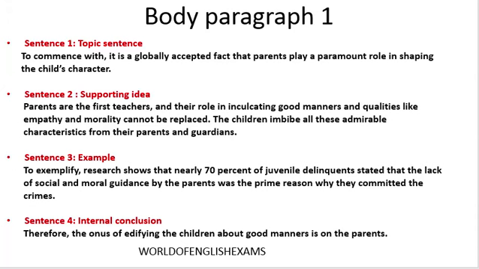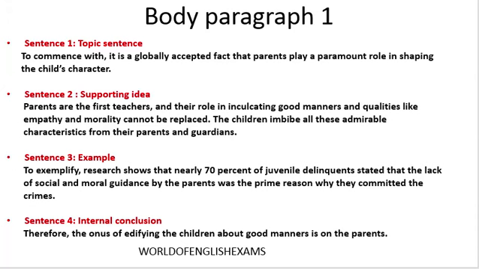Whatever I have written in the topic sentence, I have elaborated with sufficient evidence in favor of my point. Now, to make my argument stronger, I am going to give an example, and as I told you, this example can be in the form of a fake survey or research. What is the research that I have written here? "To exemplify", that means in order to cite an example.